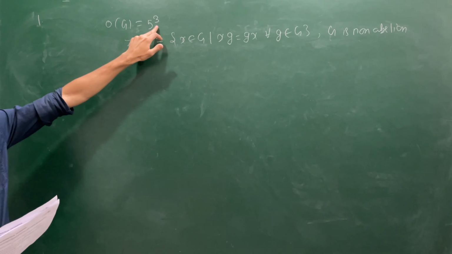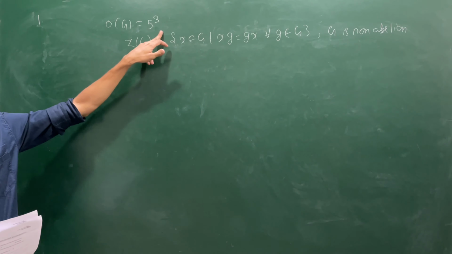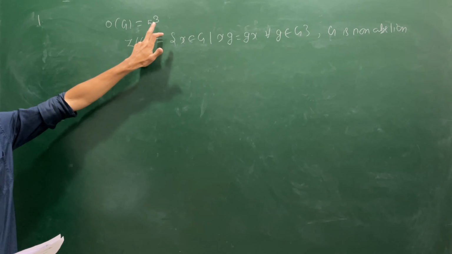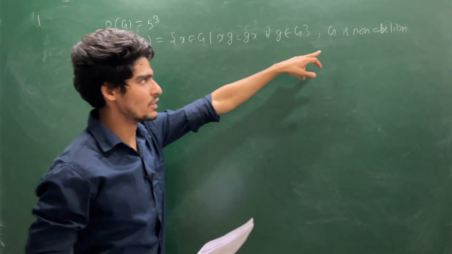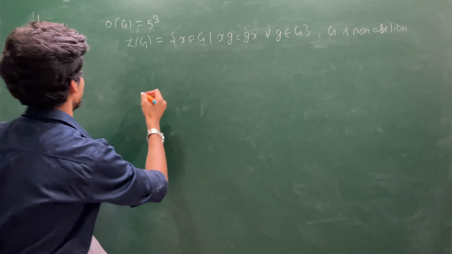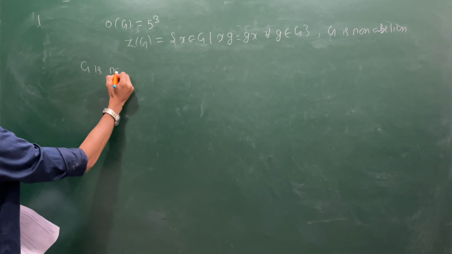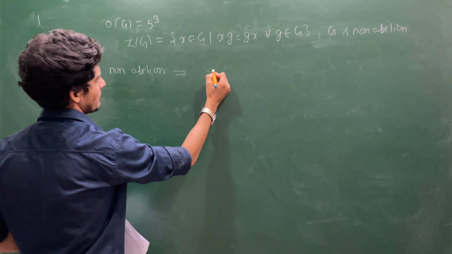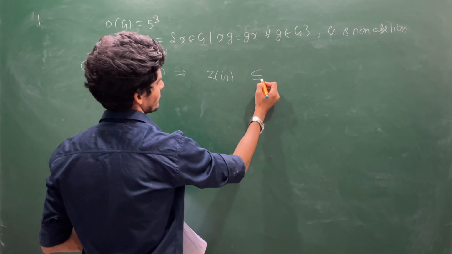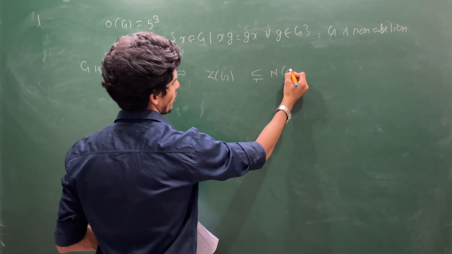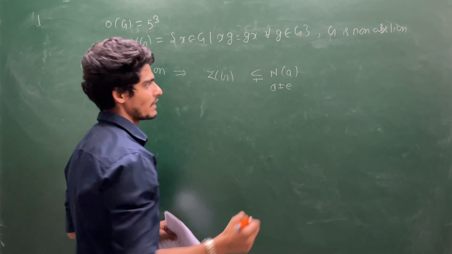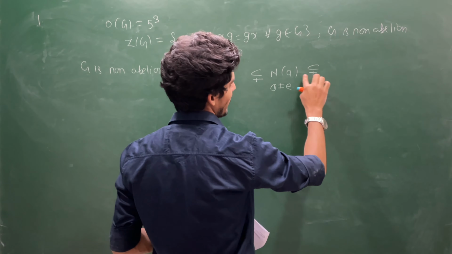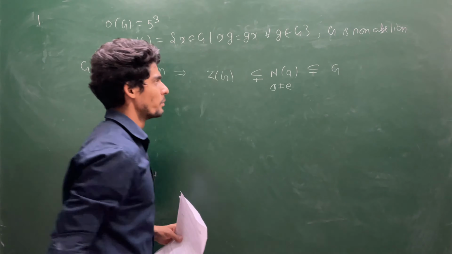Order of group is 5 to the power 3. So this is a 5 group. That means every element has order of some power of 5. So this is a P group where P value is 5. And this G is non-abelian. We know that G is non-abelian. This implies center of G is properly contained in normalizer of A, where A is non-identity element, and normalizer is properly contained in the group.